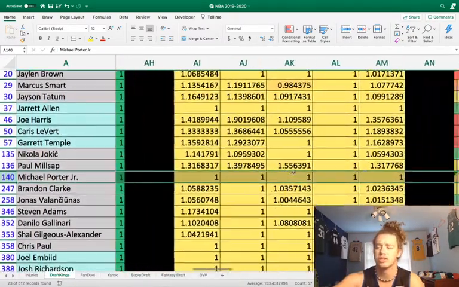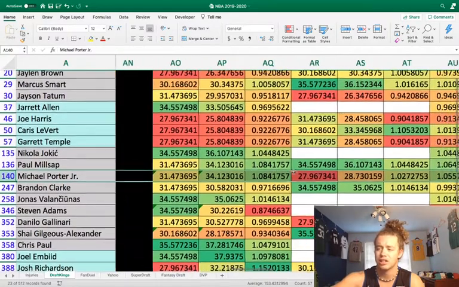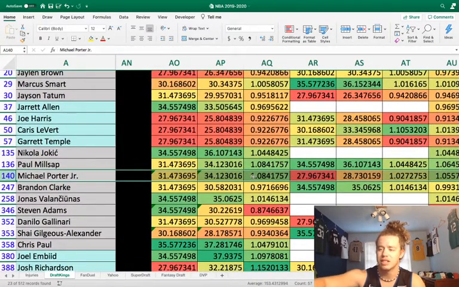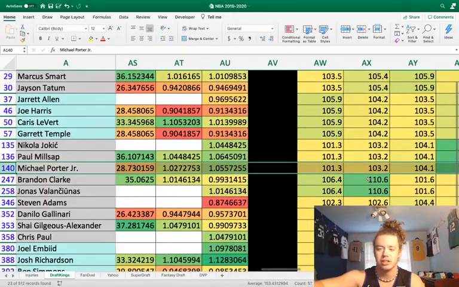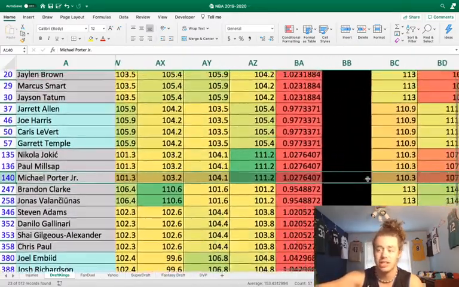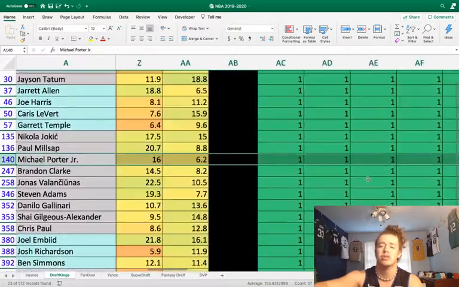And he's playing the Spurs, too. It's not like it's a terrible matchup. The Spurs suck. Again, they have a positive matchup against forwards and a positive matchup against wings. That's not something you're going to see too often. The Spurs are a nice pace-up spot. They're not a good defensive team. Who's guarding Michael Porter Jr.